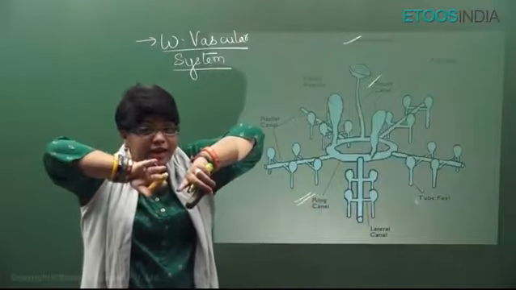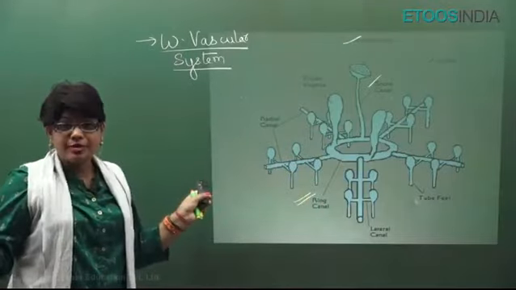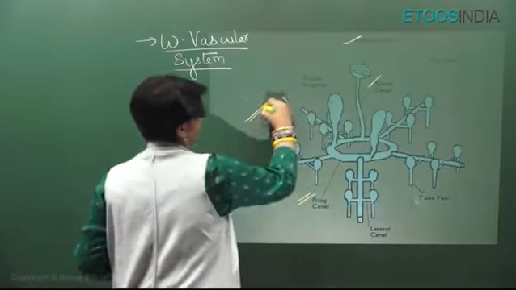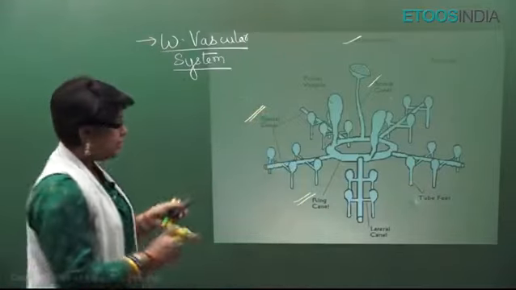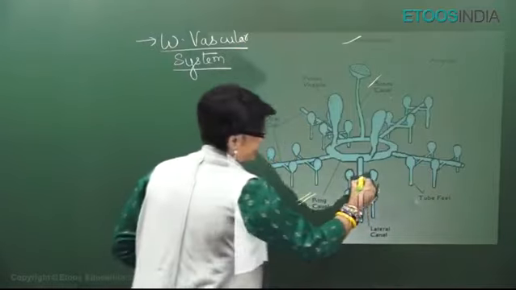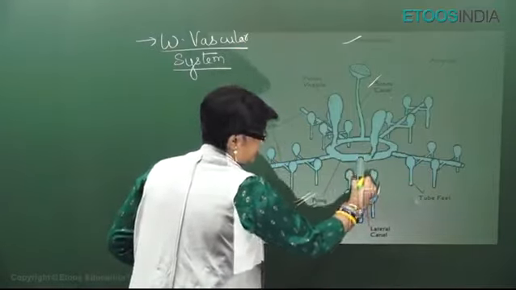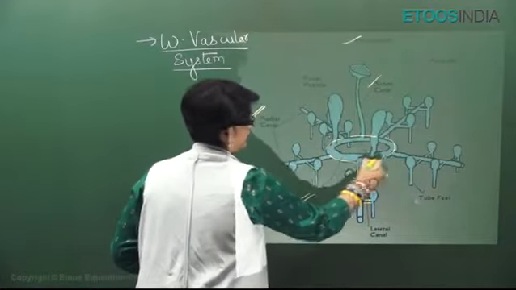Now this ring canal divides into 5 arms, because it has 5 arms, meaning 5 radial canals. Like this, and now these 5 radial canals divide into lateral canals, like these are the lateral canals. This is a radial canal, this is the ring canal, right?